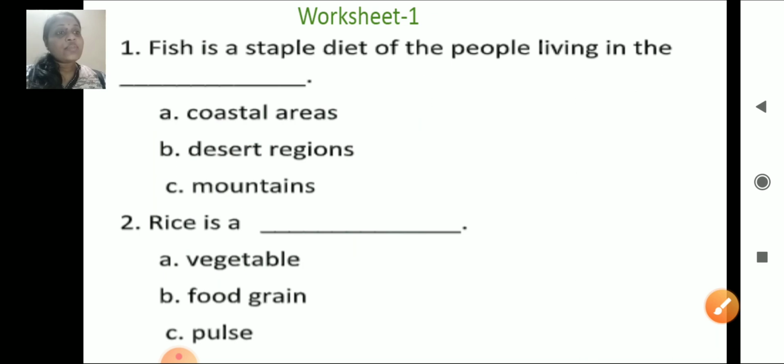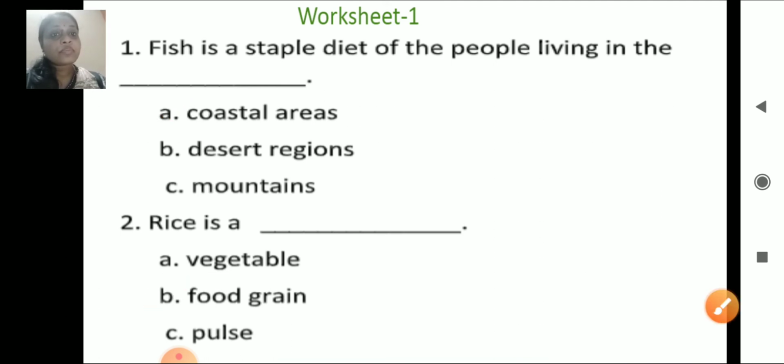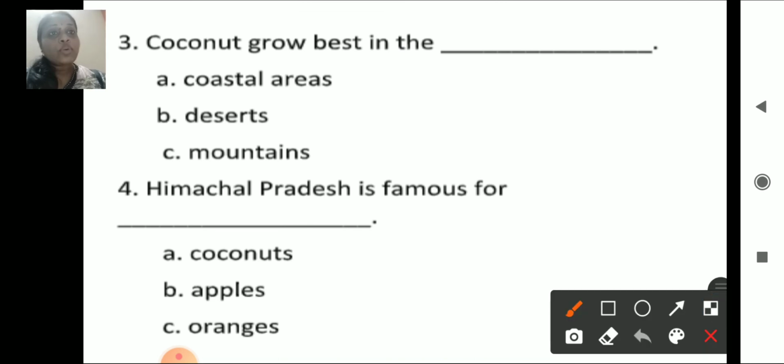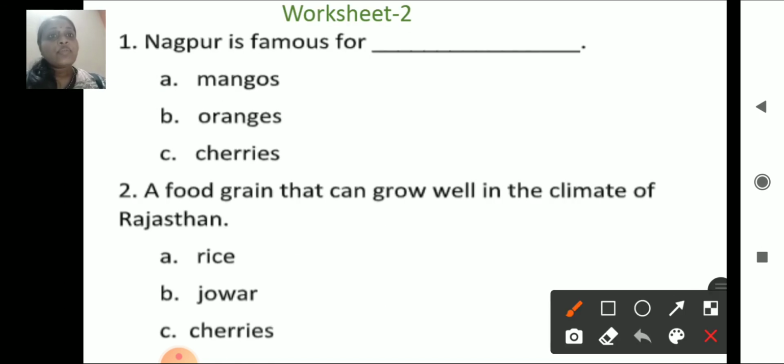And same thing I gave you as worksheet, online worksheet children. Have you completed this one? Fish is a staple diet of the people living in the coastal areas. Rice is a food grain. Coconut grow best in the coastal areas. Himachal Pradesh is famous for apples. Next, Nagpur is famous for oranges.